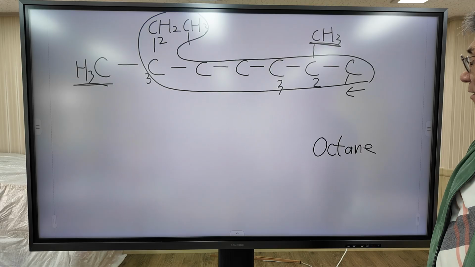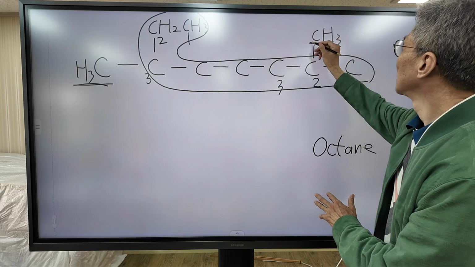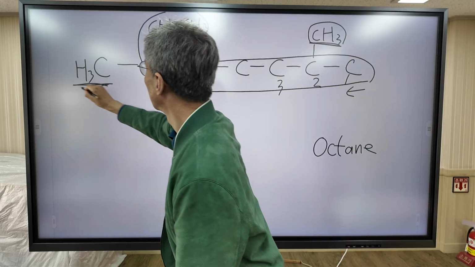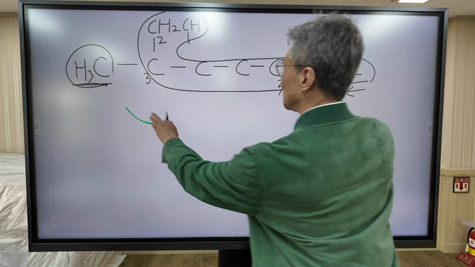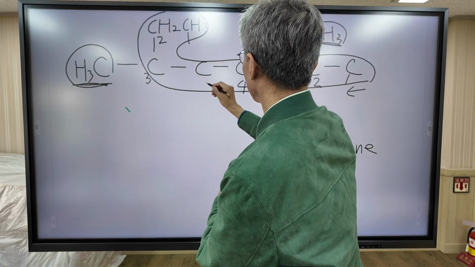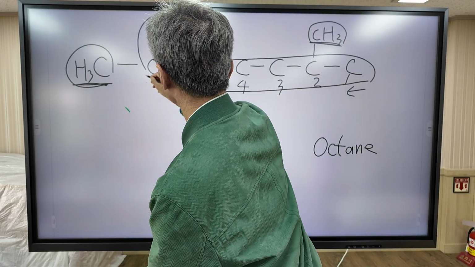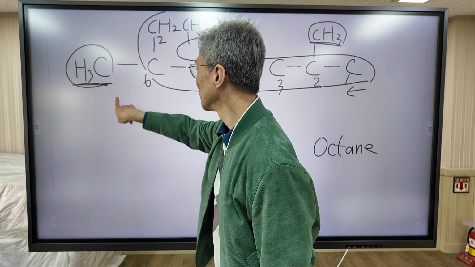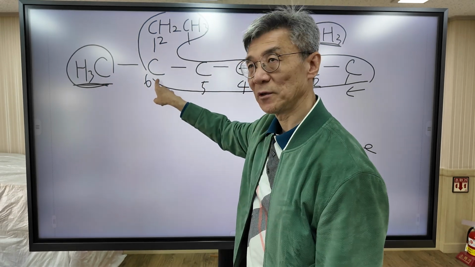So in this molecule, one methyl group is attached to carbon number 2, and the second methyl group is attached to carbon number 6.